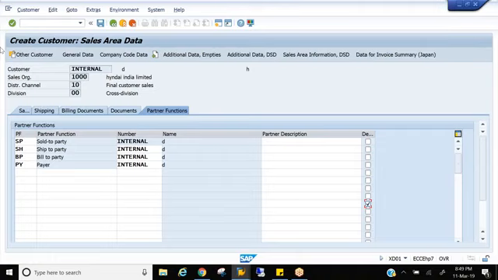You can switch to the next series. Will it switch automatically or else? No, you need to do it manually. Because this is the question they asked, sir, in the interview. Okay. No, manually you have to switch. When we start creating the customer master, that time will it show internal or external? The system will not allow you to create at first. Once you change the number ranges, then system will allow you to proceed. Okay, sir. Thank you.